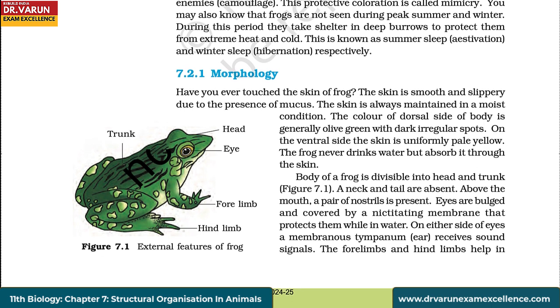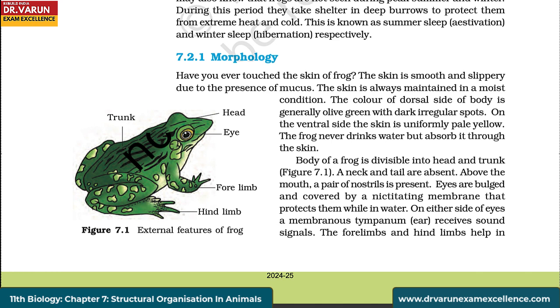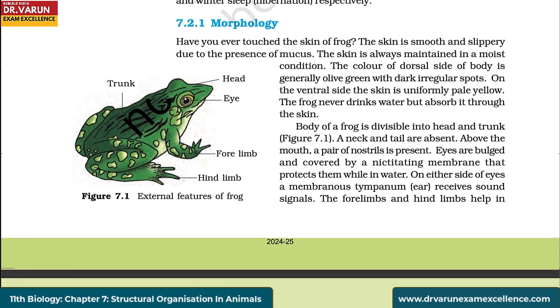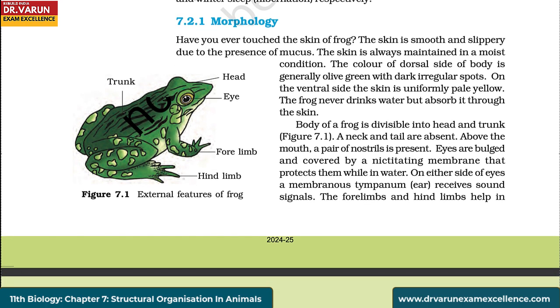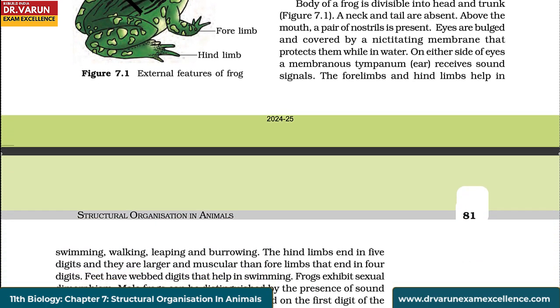Body of a frog is divisible into head and trunk. A neck and tail are absent. Above the mouth, a pair of nostrils is present. Eyes are bulged and covered by a nictitating membrane that protects them while in water. On either side of eyes, a membranous tympanum or ear receives sound signals.